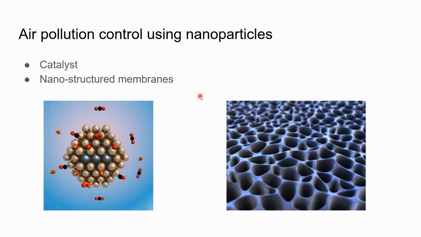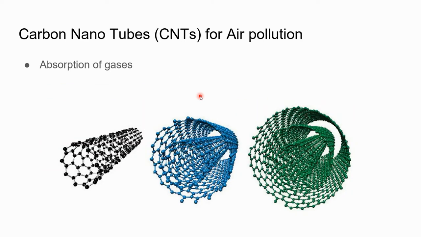So these are the most widely used structures in the nanoparticle for the clearing of the air. Now we will discuss the carbon nanotubes for the air pollution that are widely used nowadays.